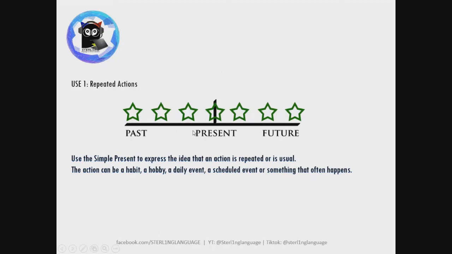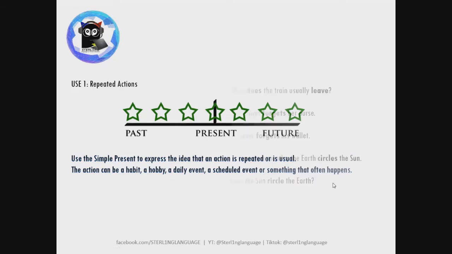Okay, so what is the first use of the present tense? The first one is repeated actions. Okay, as you can see here, there are several actions that have been repeated from the past now to the present and even in the future as expected. So you use a simple present tense to express the idea that an action is repeated or is usual or is common. Okay, now this action could be a habit or a hobby, like I create TikTok videos, a daily event, a scheduled event, or something that often happens.